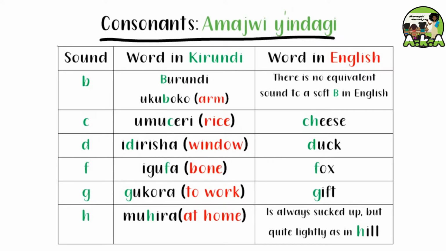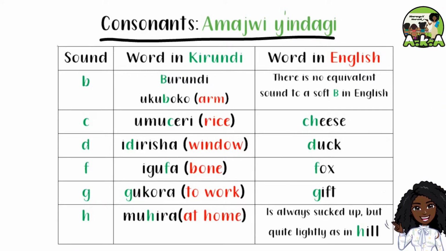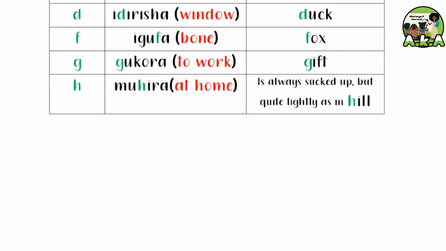Fe, igufa, fox. Ge, gukora, gift. He, muhira. The he sound is always sucked up, but quite slightly, as in hill.